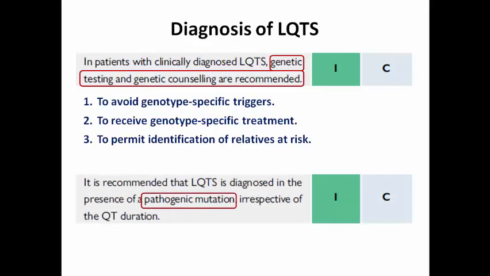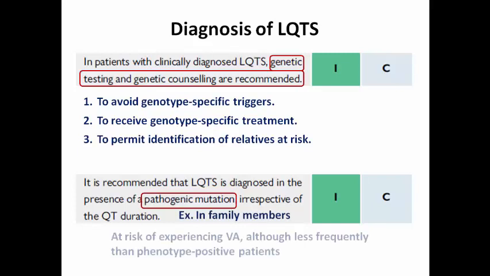at risk. And it is recommended that long QT syndrome is diagnosed in the presence of a pathogenic mutation regardless of the QT duration. For example, in family members who have the identified gene but without prolonged QT, because they are at risk of having ventricular arrhythmia, although less frequently than the phenotype positive patients, but still at risk.